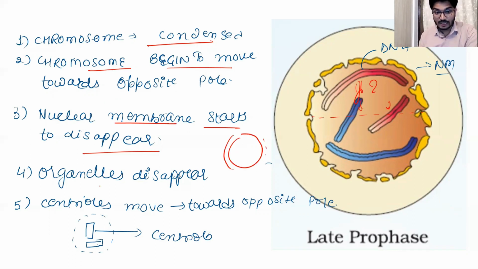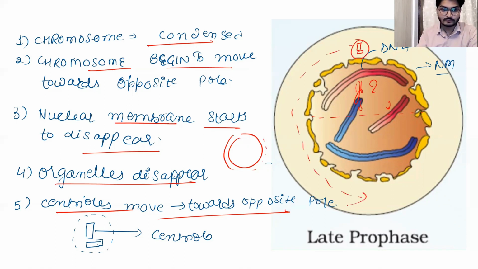Along with this, organelles like the ER, the Golgi, vacuoles, lysosomes and other organelles are about to disappear. And then the centriole will move toward the opposite pole. Suppose this is the nucleus, and here you have the centriole, so this is going to move toward the opposite pole here.